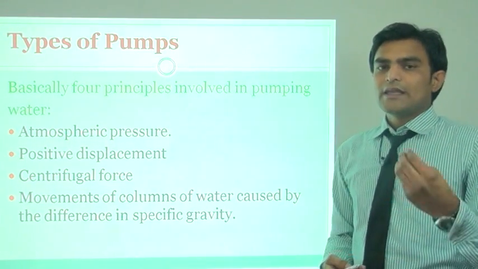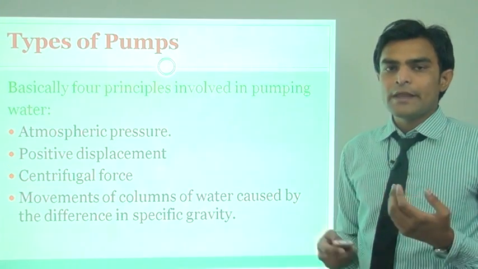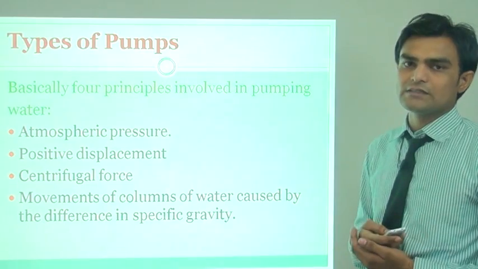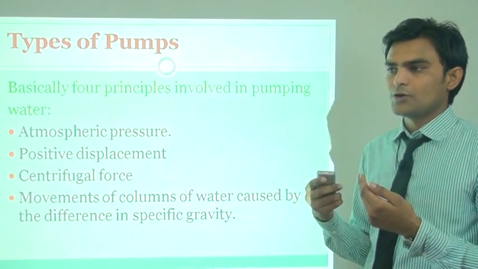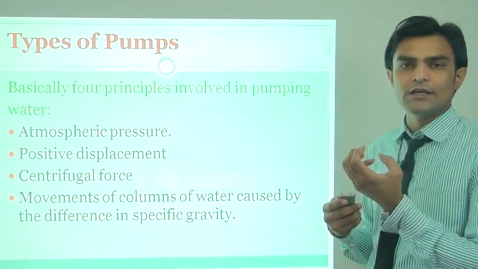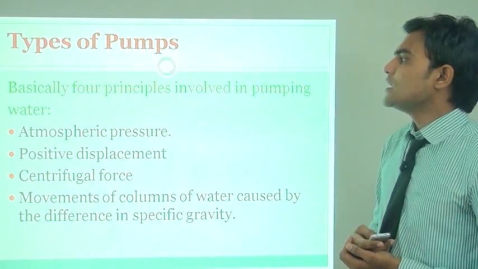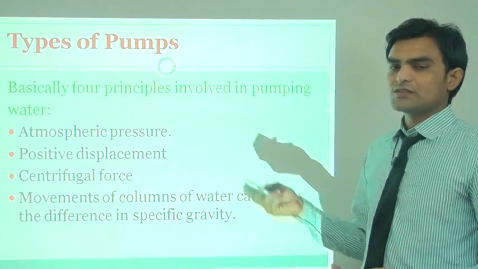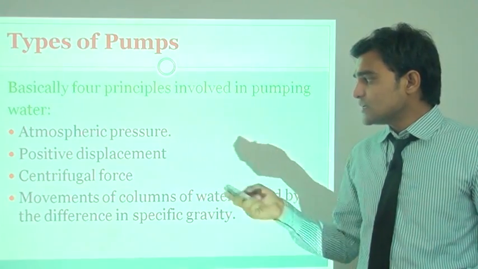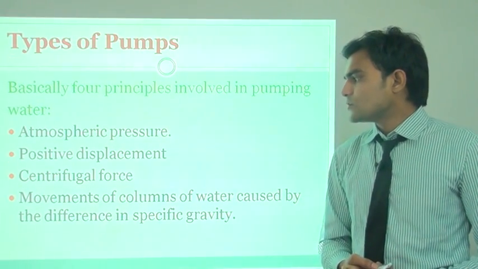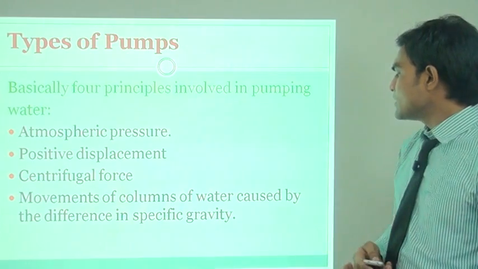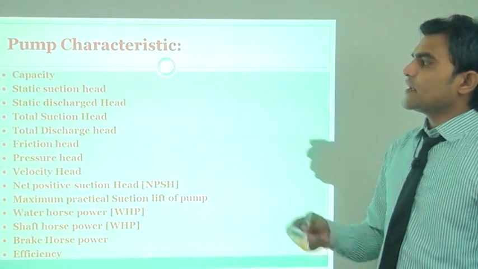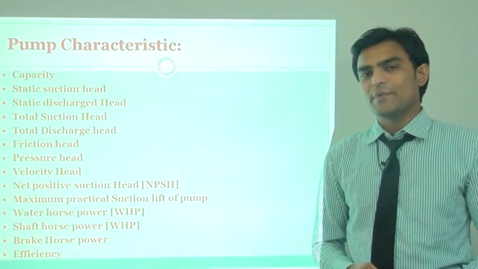Now after that comes the type of pump. Different types of pumps are involved in irrigating the field for plant germination and plant growth, and also to maintain the fertility of the soil. Basically four principles are involved in pumping water: atmospheric pressure, positive displacement, centrifugal force, and movement of columns of water caused by the difference in specific gravity.